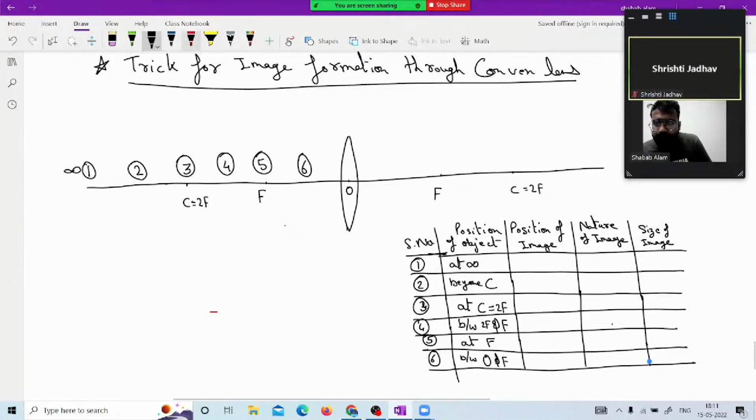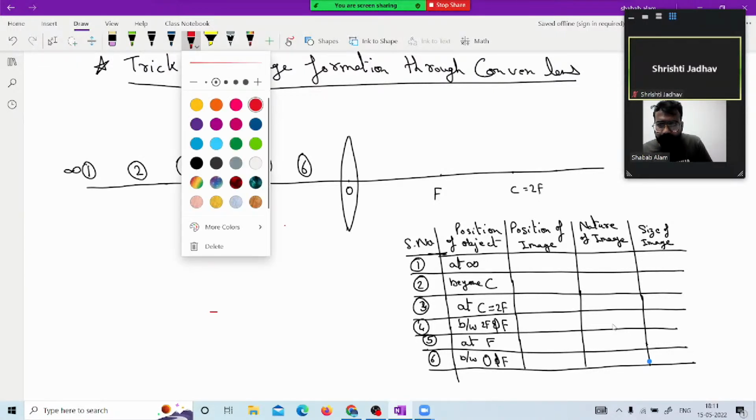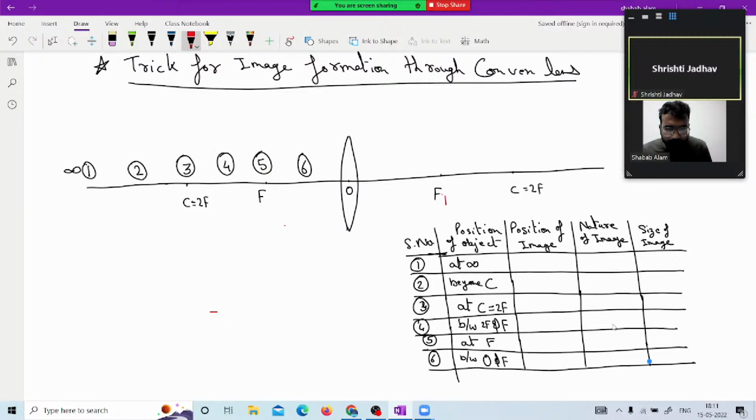So we get the image, and let me draw the image. This is the image of 1 dash. Dash means refracted. So the position of the image when the object was at infinity is at F. As the object moves a step forward, in the same way the image formed after refraction through the convex lens will also move a step forward. When the object is at this location, the image will be at 2 dash, and it will be inverted.